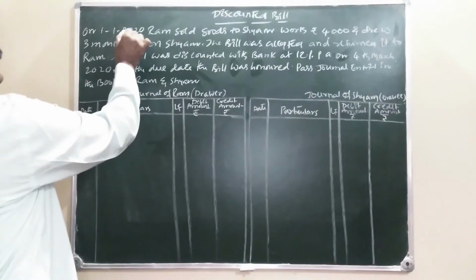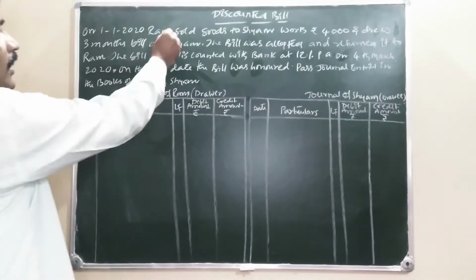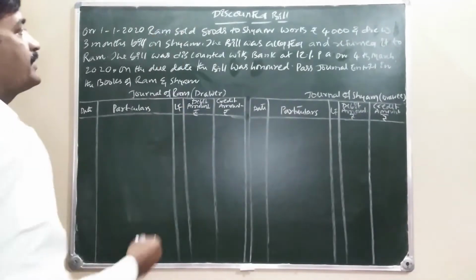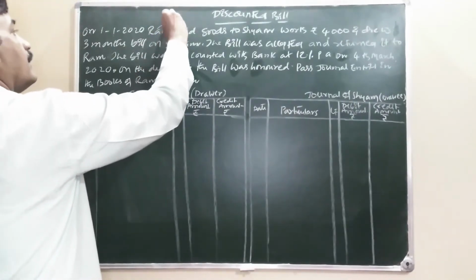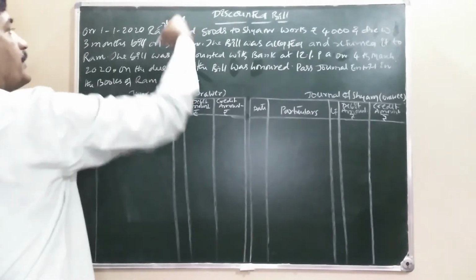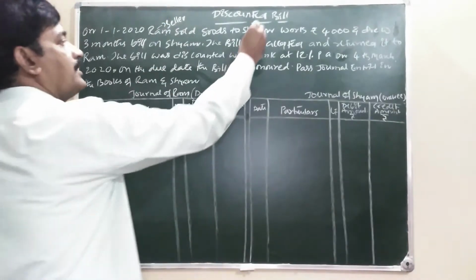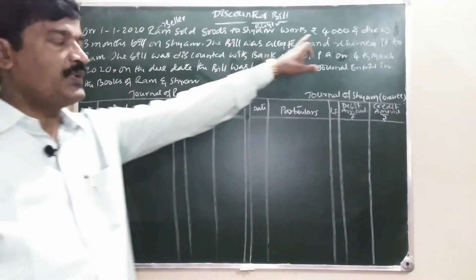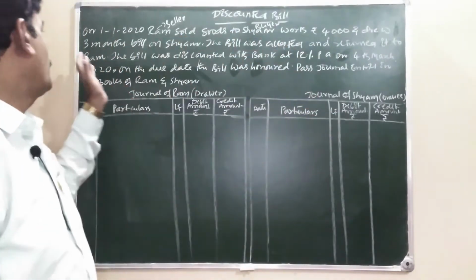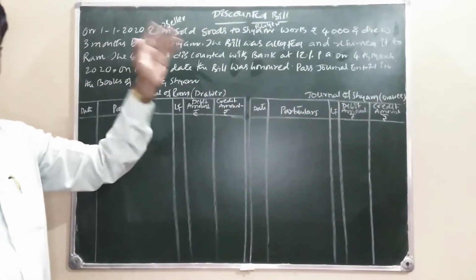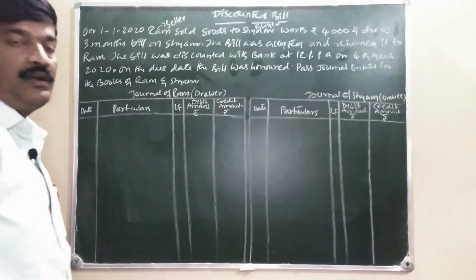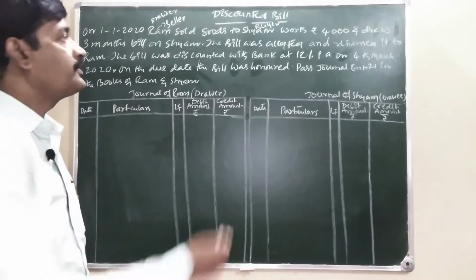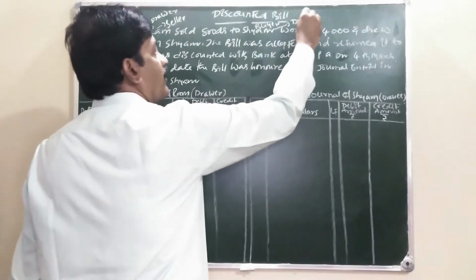On 1/1/2020, Ram sold goods to Shyam worth rupees 4,000 and drew a 3 months bill on Shyam. Who is selling? Ram is selling. Ram is a seller, Shyam is a buyer. Who draws the bill? Ram draws the bill. So Ram is the drawer, Shyam is the drawee.